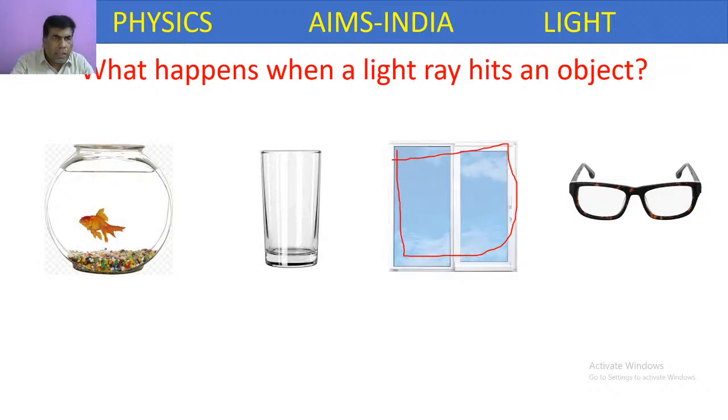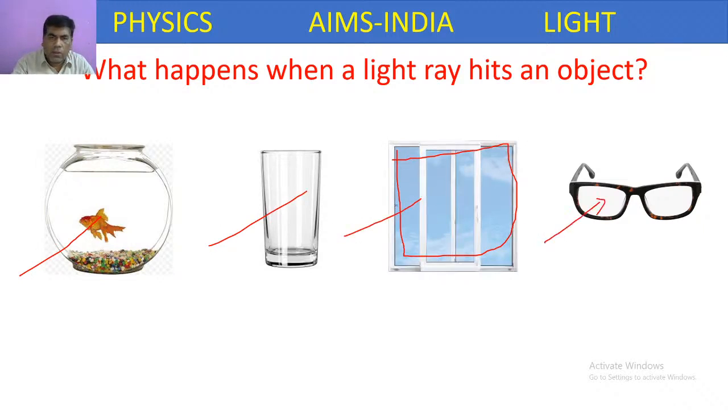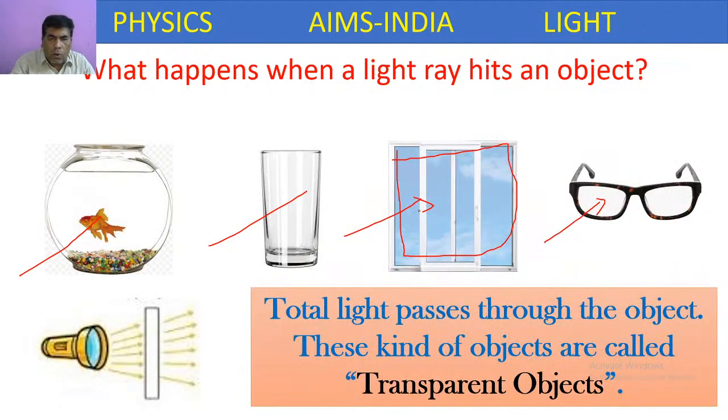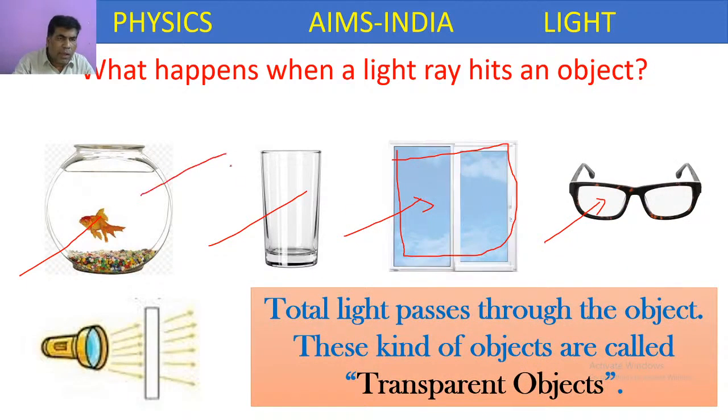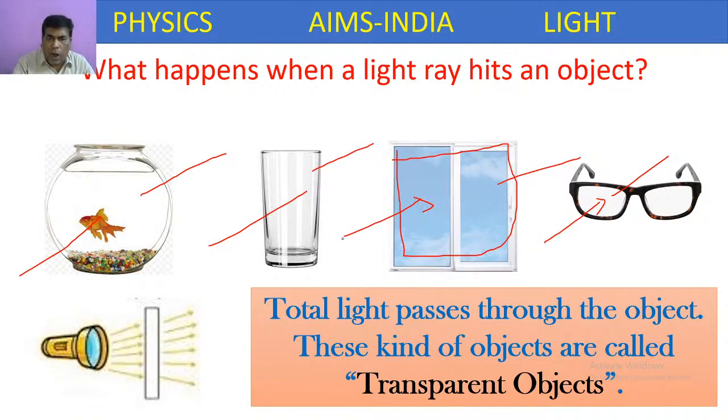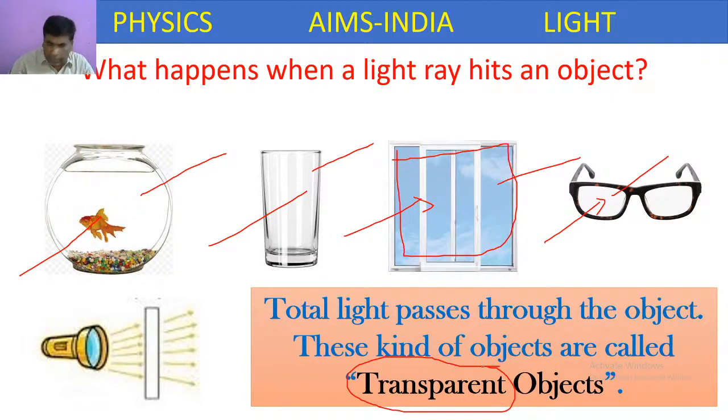So if a light ray hits any one of these objects, what happens? Total light passes through the object to the other side. These kinds of objects are called transparent objects.